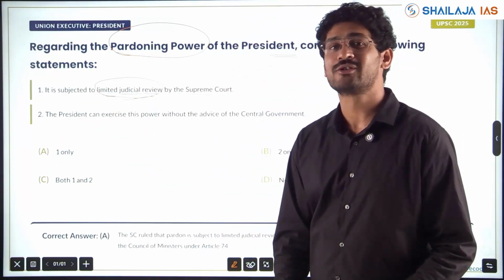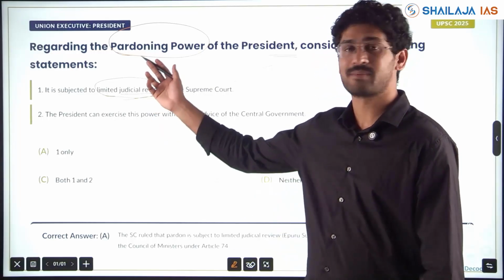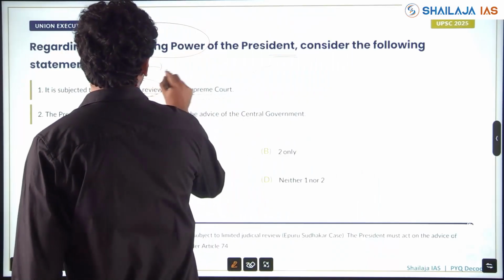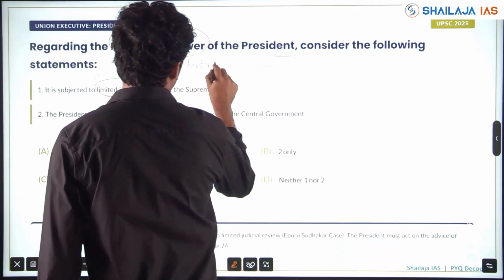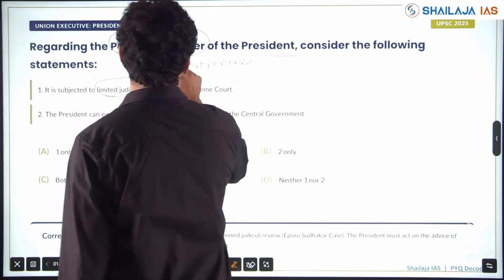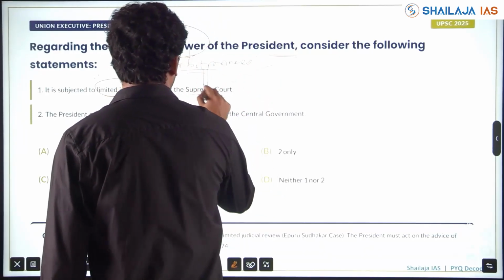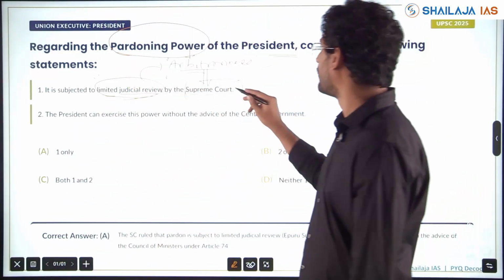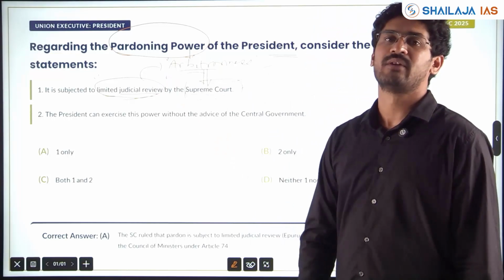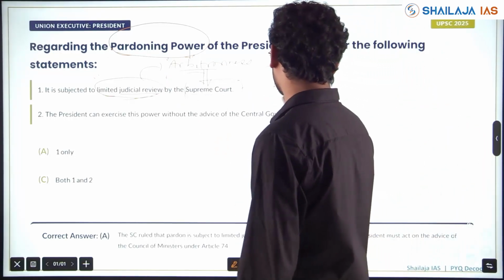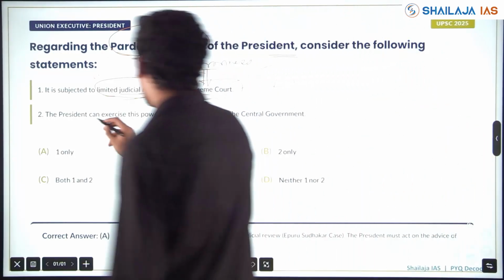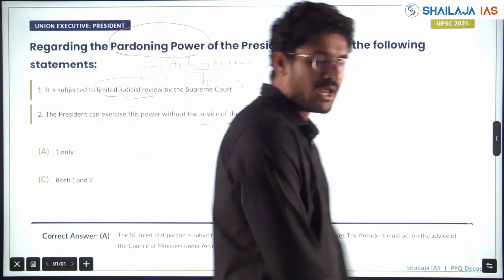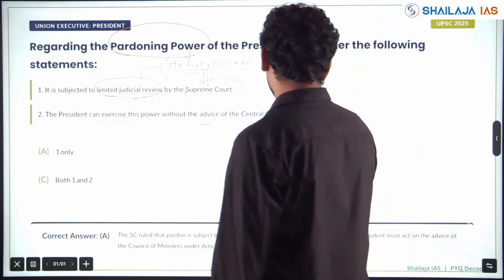Yes. Is it defined in the Constitution with respect to pardoning power? No. Judicial review is limited with respect to arbitrariness. If there is any arbitrariness in the decisions of the pardoning power of the President, that can be considered by the Supreme Court for a limited judicial review. There is limited scope with the Supreme Court to review the pardoning power of the President. Yes, this is correct. The President can exercise this power without the aid and advice of the central government or Council of Ministers. Article 74.